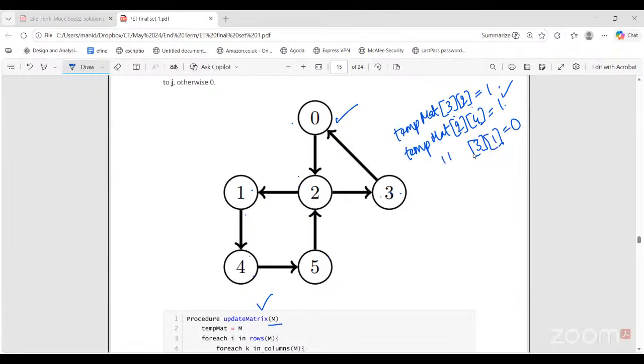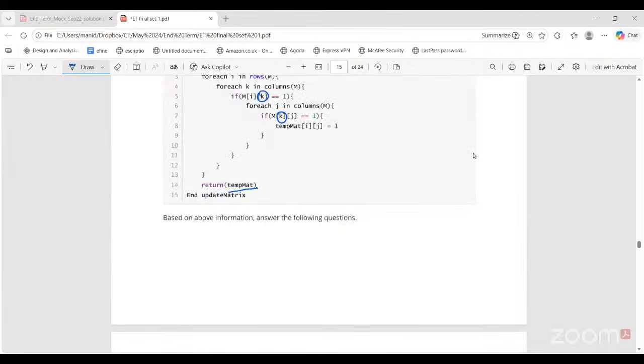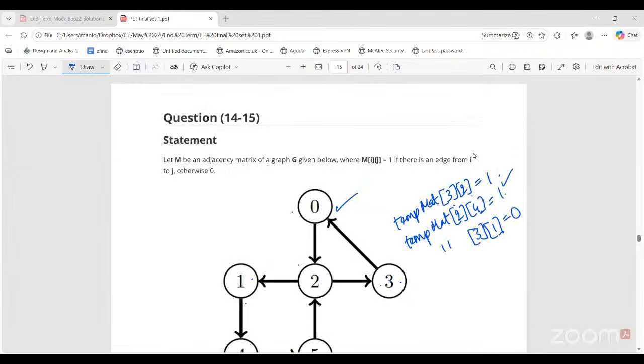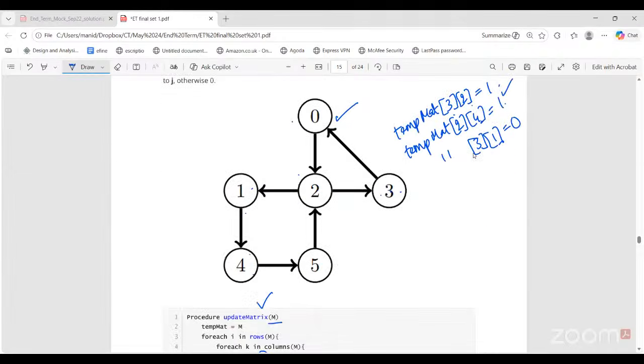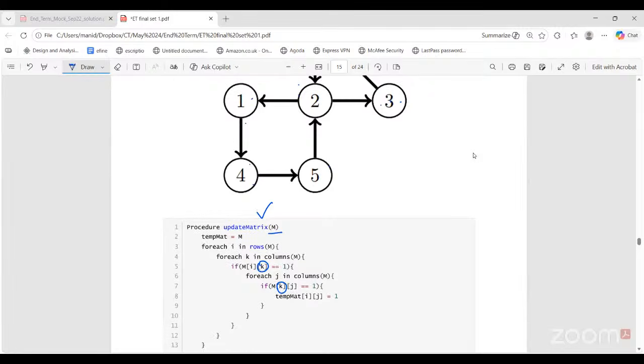Ma'am, but we can reach 3 to 1 via 0 and 2. Yeah, but is that the same thing as what this update matrix code is doing? This code is checking only a single hop, a single intermediate node. There are codes in previous years that you can find where we have also taken 2 node paths. So that's why you have to read this update matrix procedure carefully. There might be 3 node paths also, but here it is not valid. We only want a 1 hop path.